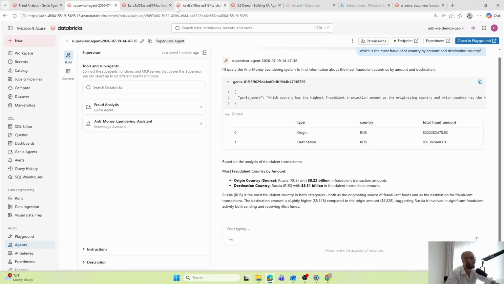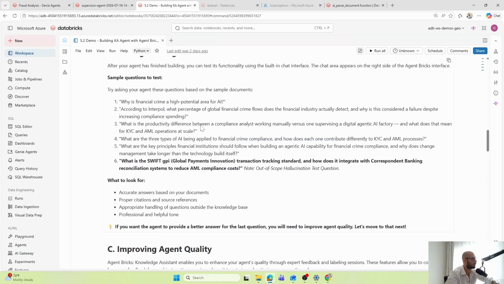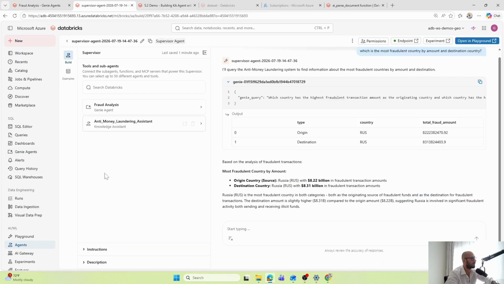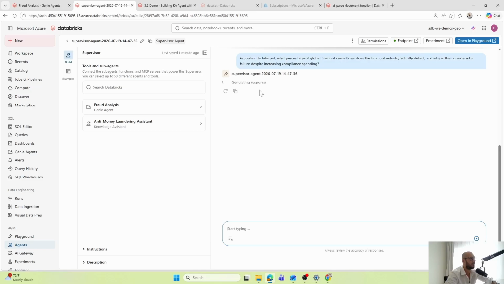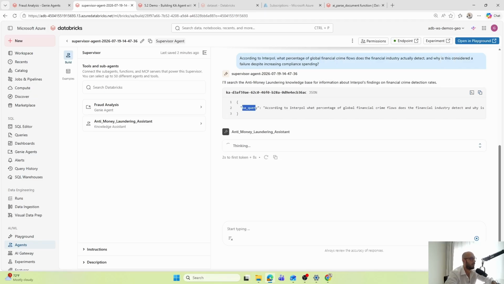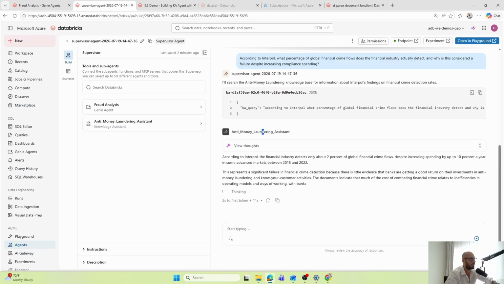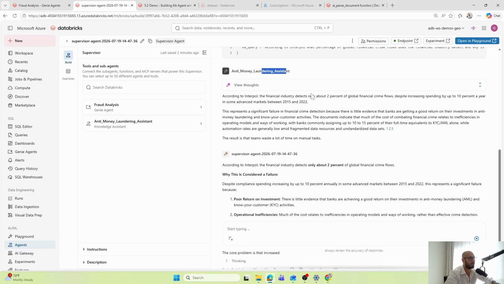Now let's try to answer a question about our unstructured data. For that, I'm going to choose a question from here again. That was the question with Interpol, with an answer of something like 2%. So let's try this one. I'll search the anti-money laundering knowledge base for information about Interpol. So now it chose the knowledge assistant query, and it goes to the anti-money laundering assistant and provides the answer. So more or less the same.